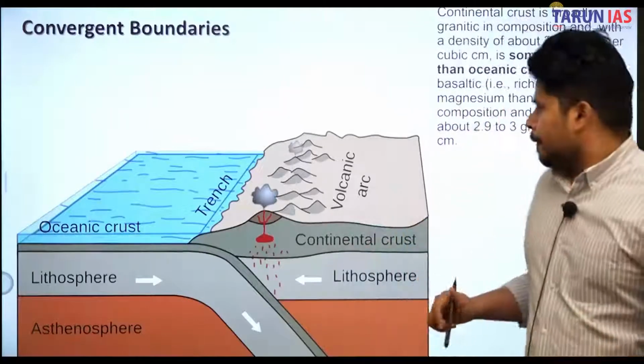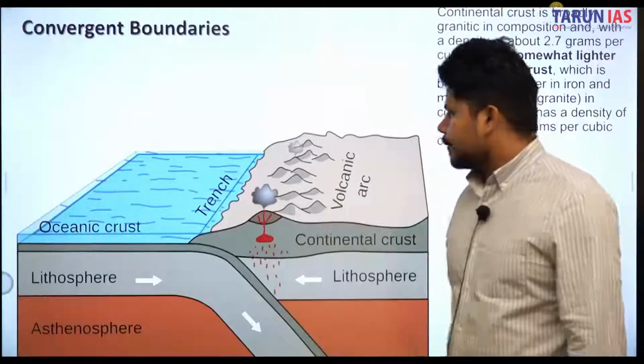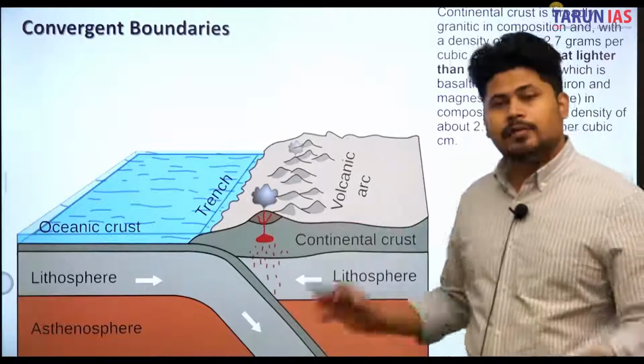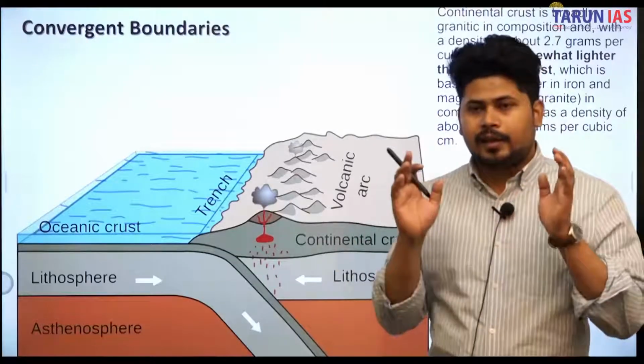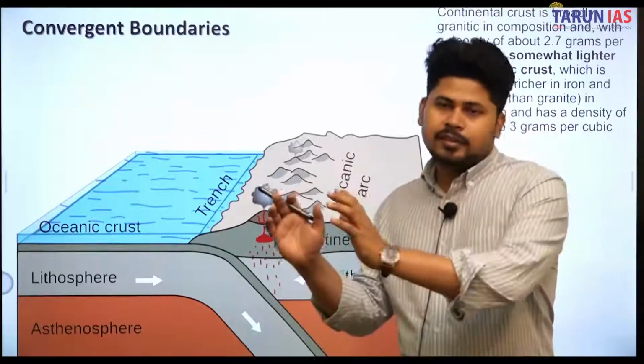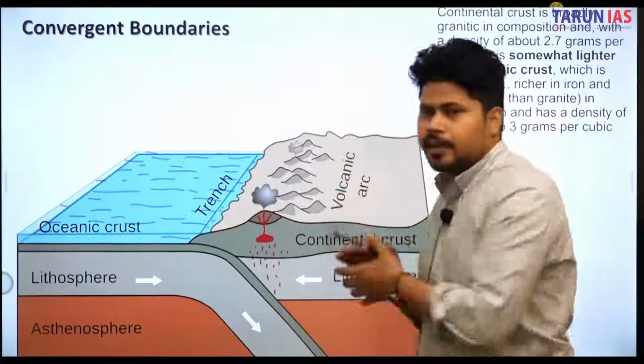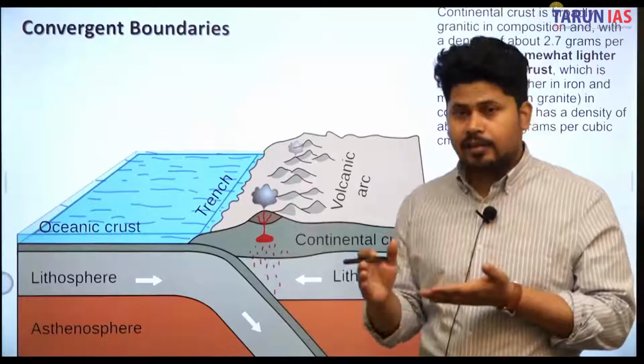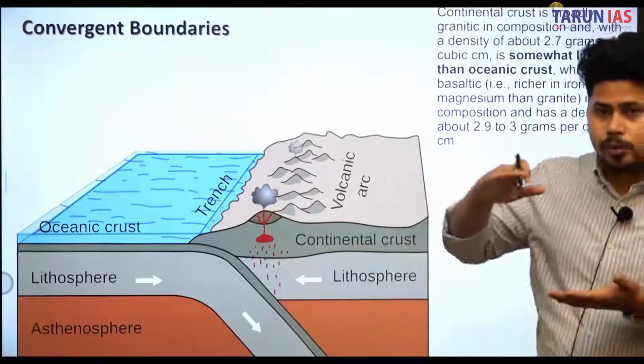ठीक है, okay. Second important point is कि whenever a convergent boundary is formed between an oceanic plate and what, this continental plate, so continental plate, by the virtue of being lighter, it will float on the top of the oceanic plate.